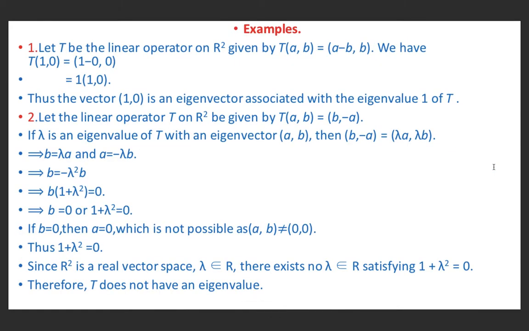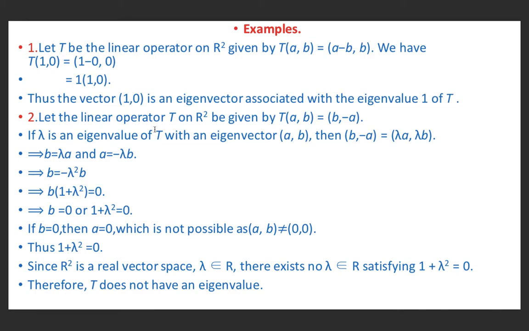Now some examples. First, let T be a linear operator on R square given by T(a, b) equal to (a minus b, b). We have T(1, 0), where T(a, b) is (a minus b, b). So T(1, 0) is (1 minus 0, 0), by substituting a equal to 1 and b equal to 0. So it is 1 times (1, 0). Thus the vector (1, 0) is an eigenvector associated with the eigenvalue 1 of T. T is the linear operator on R square.